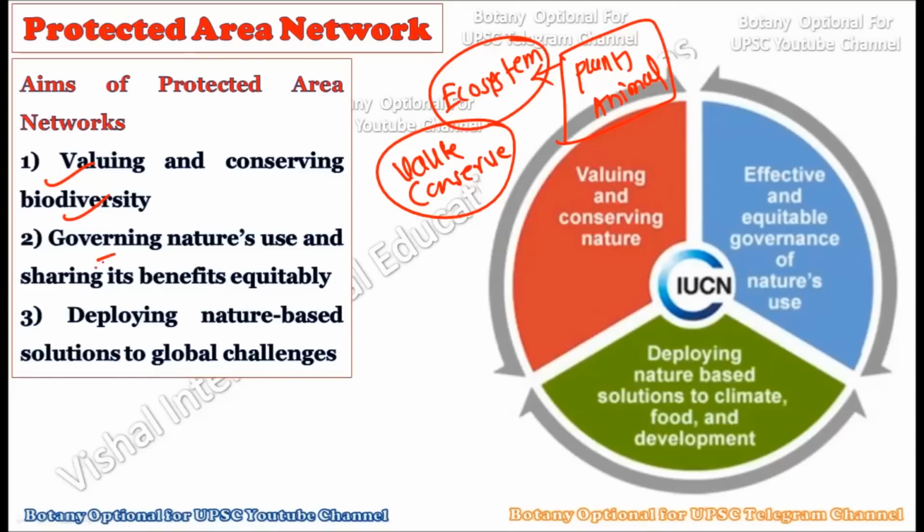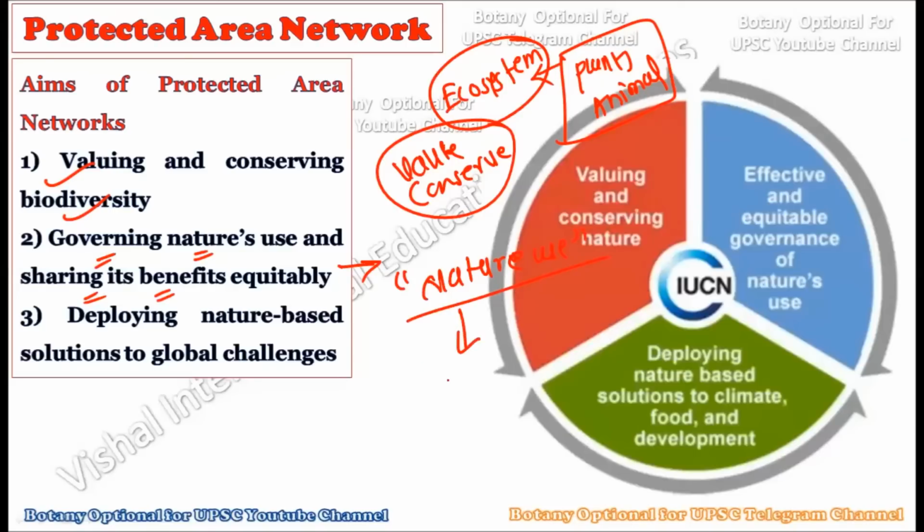The second aim is governing nature's use and sharing its benefits equitably. Okay, see, this is a very important point, because here what the IUCN is trying to say is how we are going to use nature. Okay, how we should use nature, this also has to be defined.